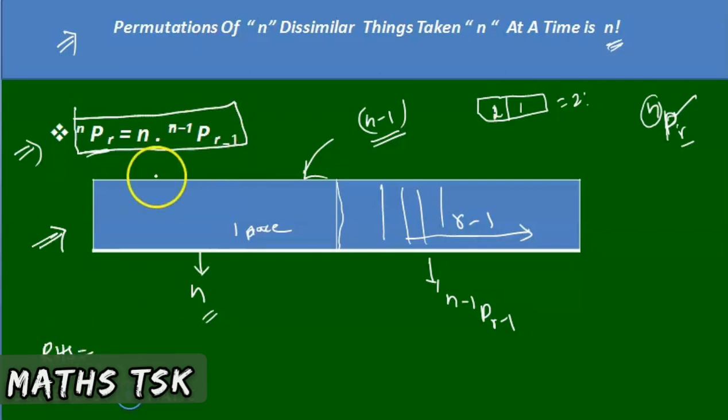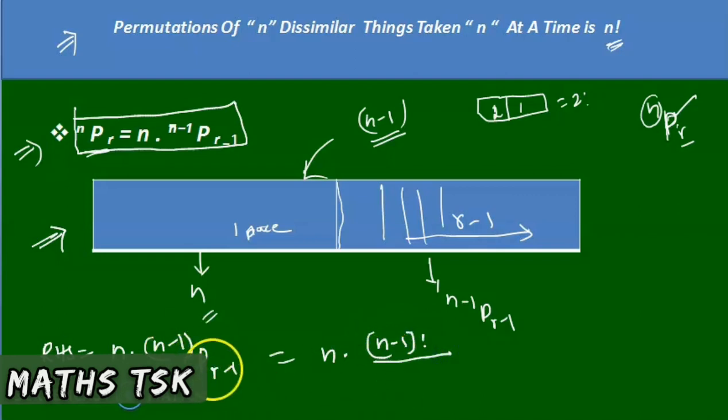Mathematically, we can prove like this: take RHS. RHS is n into (n minus 1)P(r minus 1). This is in the form of nPr. The nPr formula is n factorial by n minus r factorial. In place of n, we got n minus 1, so the denominator is n minus 1 minus r plus 1 factorial.